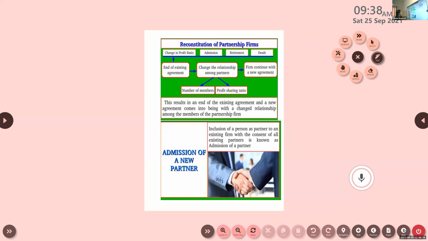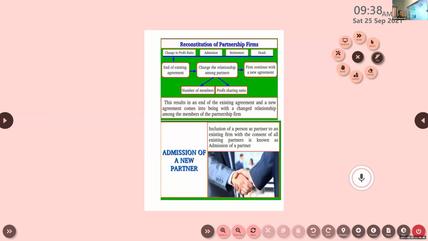Now, coming to admission of a new partner. What is admission of a new partner? Inclusion of a person as partner to an existing firm with the consent of all existing partners.